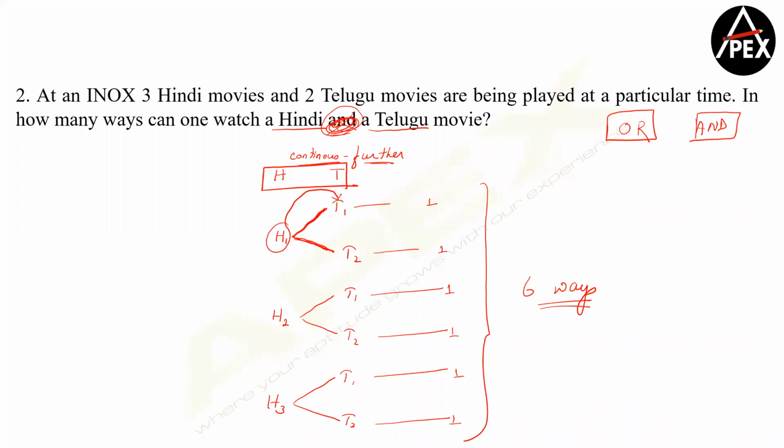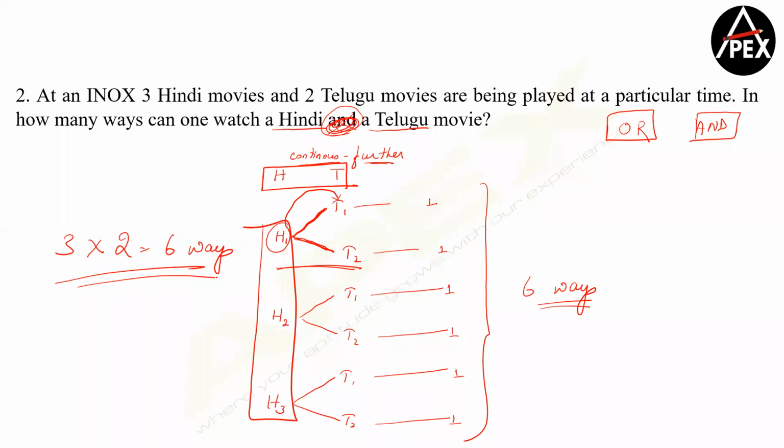So what do I do? A Hindi movie can be watched in how many ways? 3 ways. And a Telugu movie can be watched in how many ways? 2 ways. Therefore your total number of ways becomes 6. Clear? According to me, there is not much of a difference between the OR rule and the AND rule, because the 6 can also be determined by adding all these 6 cases. Now, where do I generally use an AND rule, especially when the numbers are large?